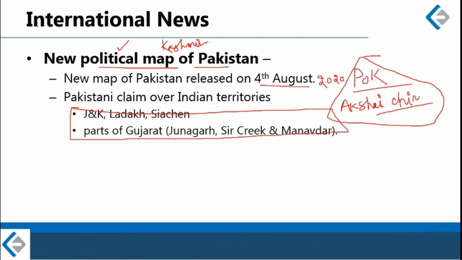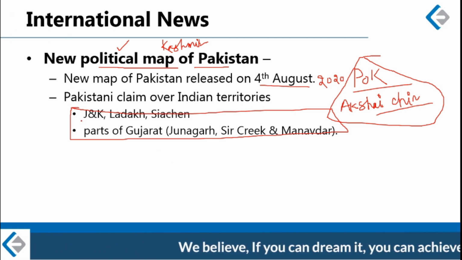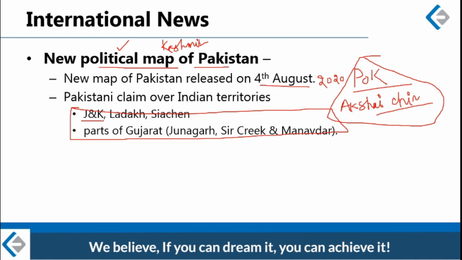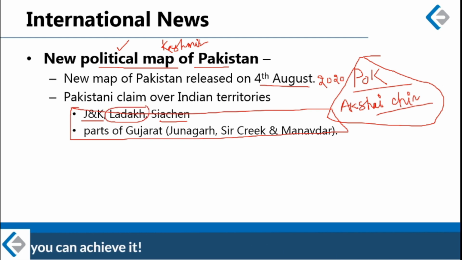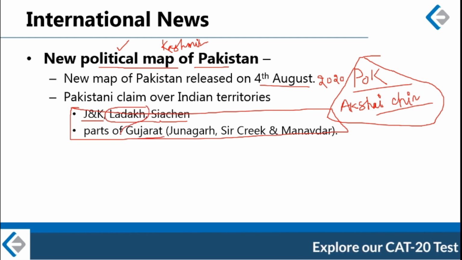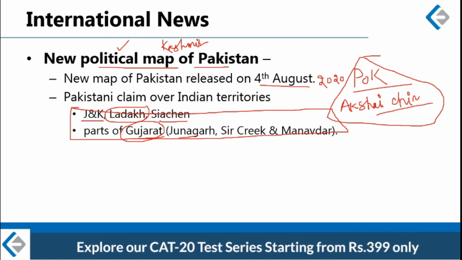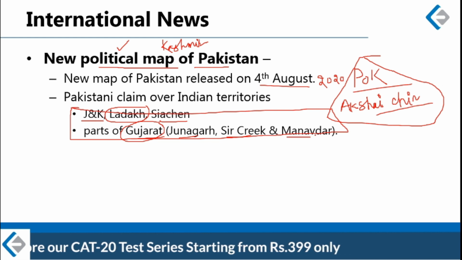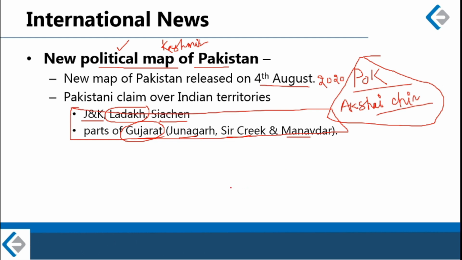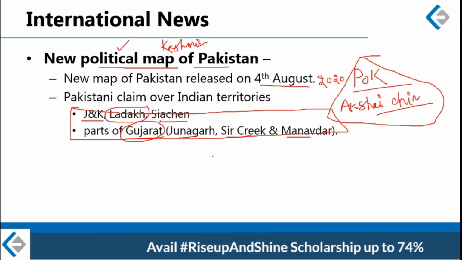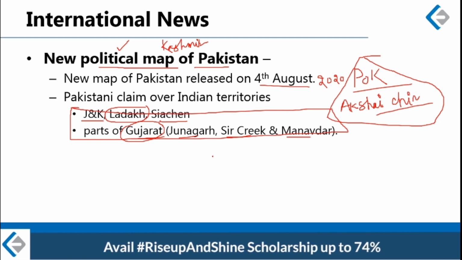Now you know that Jammu and Kashmir was always claimed by Pakistan, right? Siachen was also claimed by Pakistan, but going one step forward, now Pakistan is also claiming Ladakh and parts of Gujarat. Pakistan is claiming Junagadh, Sir Creek and Manavadar. India rightfully rejected this Pakistani map as a political absurdity, as a political stupidity, and nobody is taking this seriously.